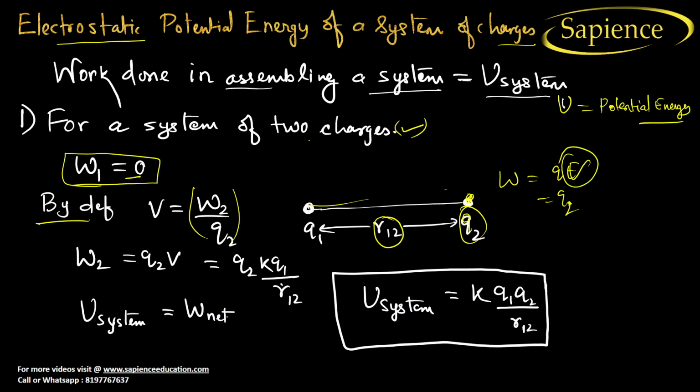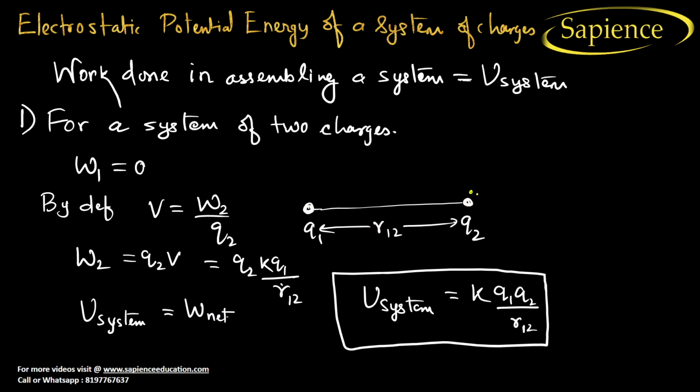So the potential at this point. You know how to find the potential, right? Potential we have already discussed in the previous part of the video, that potential is equal to kq1 by r, right? kq by r. Okay. So try to understand here.